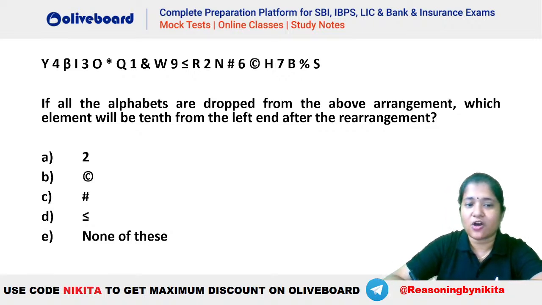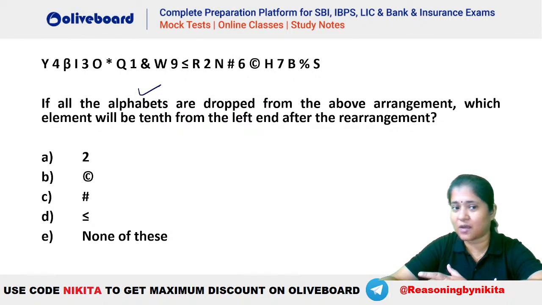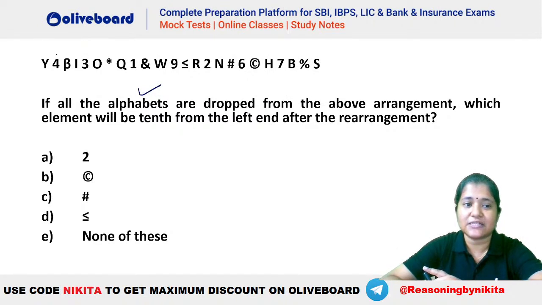If all the alphabets are dropped from the arrangement, which element will be 10th from the left end after the rearrangement? So we need to drop the alphabets. Apart from the alphabets, we have to consider the special characters and the numbers. You have to take the 10th from the left end. So you can see 1, 2, 3, 4, 5, 6, 7, 8, 9 and your 10.